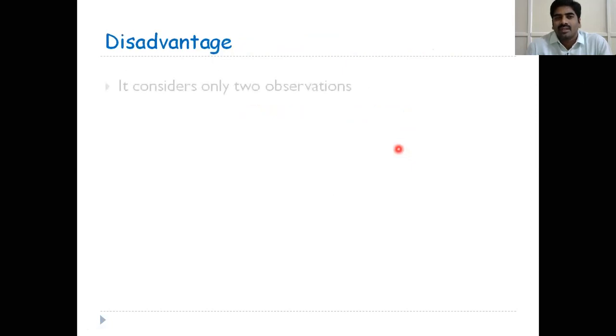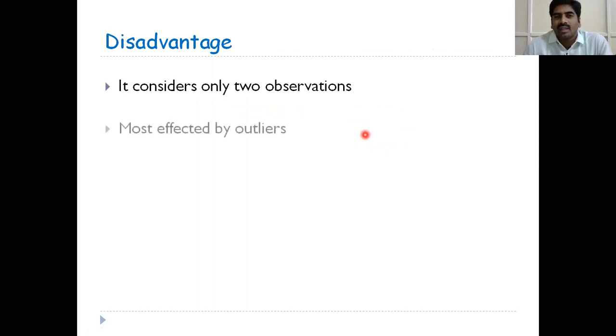Disadvantage: it considers only 2 observations, 1 maximum and 1 minimum. It is most affected by outliers. Suppose the data contains outliers, the minimum value is an outlier and the maximum value is an outlier. If you take the difference, then you will get a huge value. So this is the disadvantage of range.